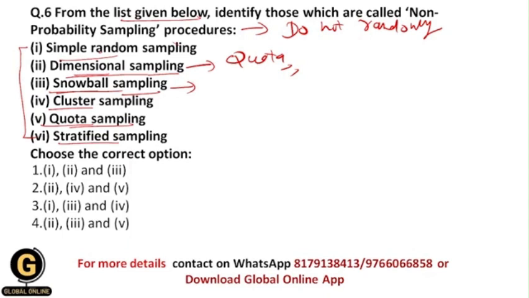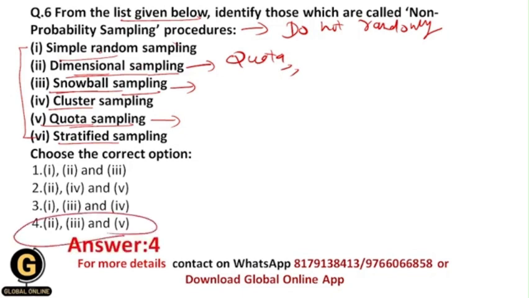This is called snowball sampling. Within quota sampling, a researcher wants specific people who have specific characteristics. Those three are the non-probability sampling procedures. But simple random sampling, cluster sampling and stratified sampling are the probability sampling procedures, and that's why your correct answer should be 4, that is 2, 3 and 5.